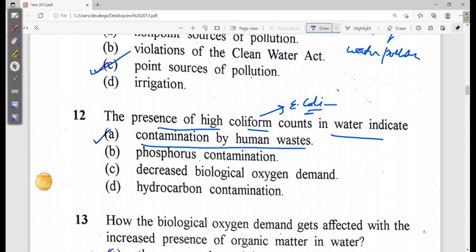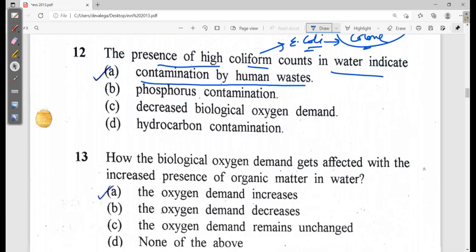This E. coli is there in the colon, right? Big colon, badi aant aap jisko bolte hain. Okay, so when you have increased human waste in the water, then obviously this is contamination by human waste. So option A is looking correct.